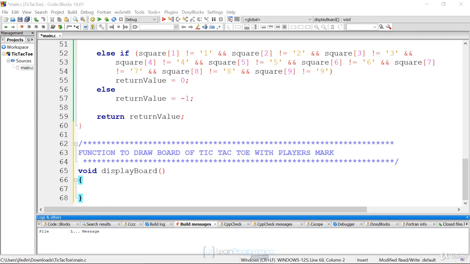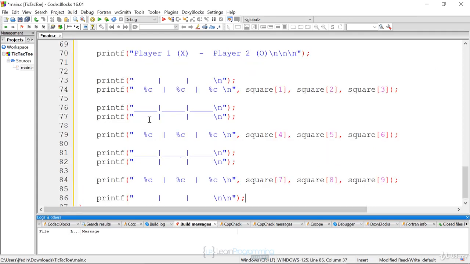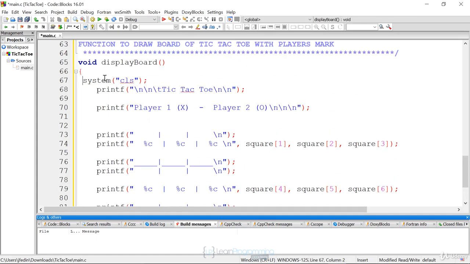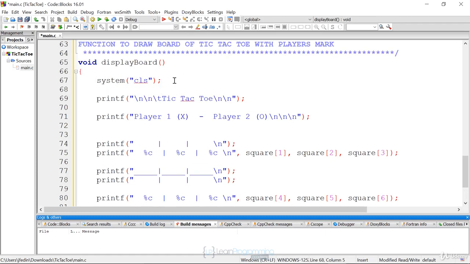And also, it's just better because it's doing a specific task. Now this one is just going to have a bunch of printf functions in it, and it's going to have a bunch of formatting. So I'm going to copy and paste it in. The thing that's unique here is I'm clearing the screen each time. In conio, actually I don't think it's in conio, I think it's in another include. But if you say system and Windows and you say CLS, that's going to clear the screen. That just makes it cleaner.